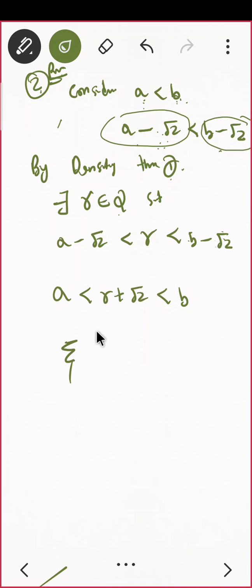Correct? How can you be sure? Only if this r should not be minus root 2. But I am already given that r is a rational number, correct? So r will not be irrational. So r plus root 2 is an irrational number. That is done.